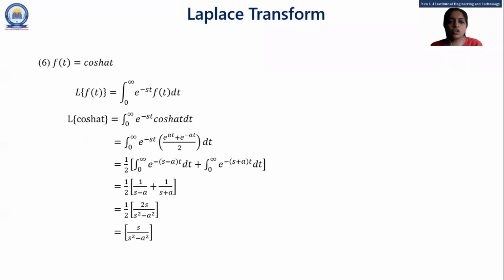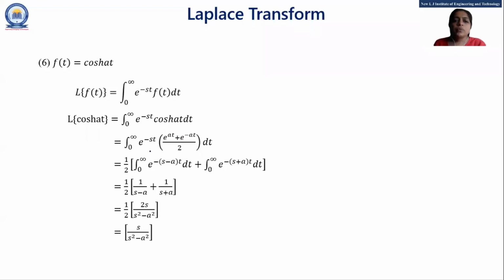Now, what is the formula of cosh at? Cosh at is e raised to at plus e raised to minus at upon 2. What is the difference between the formula of sinh at and cosh at? In sinh at, there is a minus sign between e raised to at and e raised to minus at, but for cosh at, there is a plus sign.